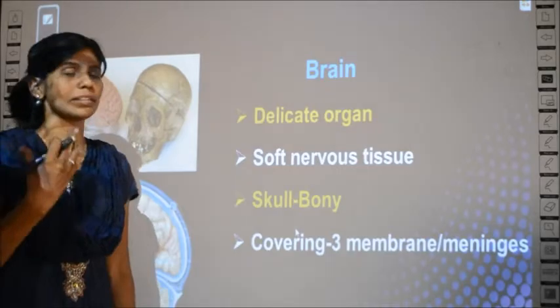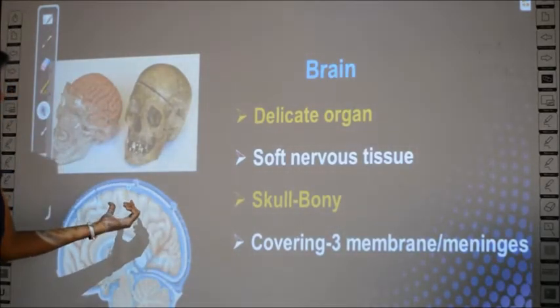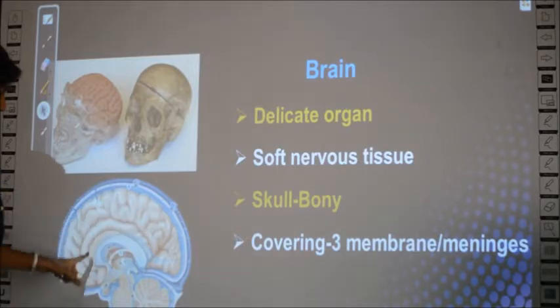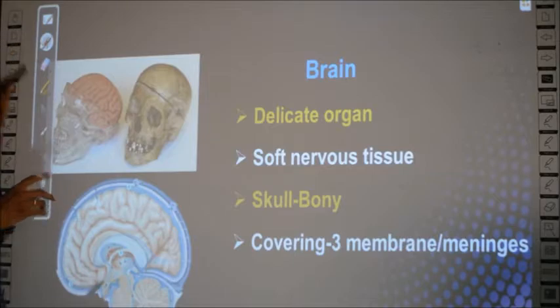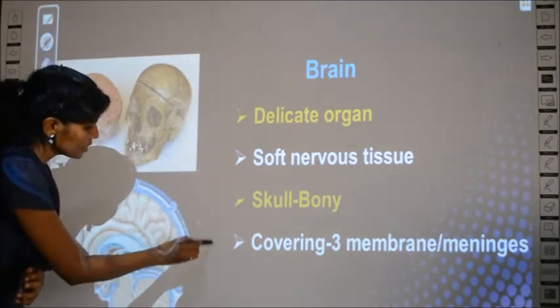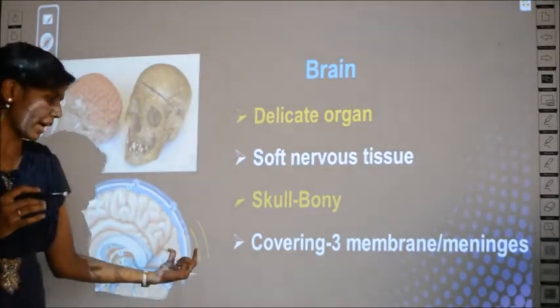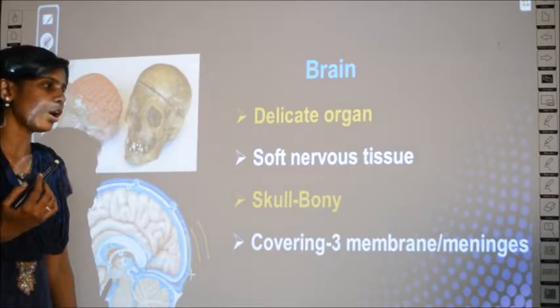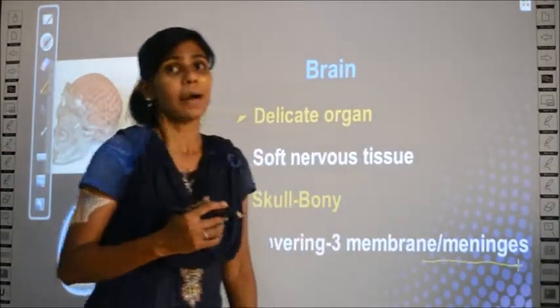It is like the bone, and this brain is covered by three membranes. See, here you have the brain, and there are three membranes. Can you see three layers like this? 1, 2 and 3 layers or membranes you have, and these membranes are called meninges.